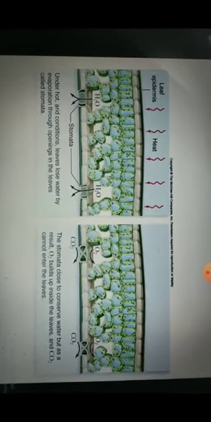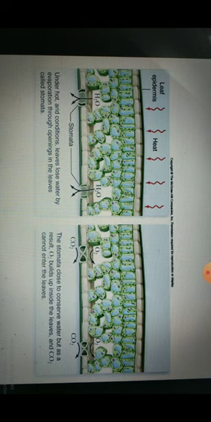Now you can see here this is a diagram of leaves. When there is higher temperature outside, the stomata, which are usually open for gaseous exchange, that means intake of carbon dioxide and removal of oxygen, and also for transpiration, behave differently. When there is heat outside, there is a stressful condition, and the leaves close their stomata, right?